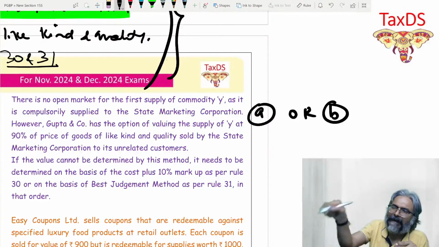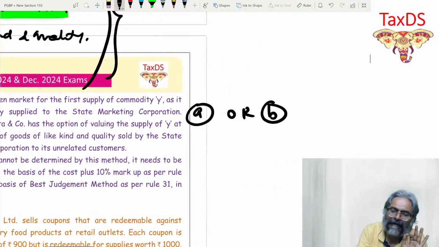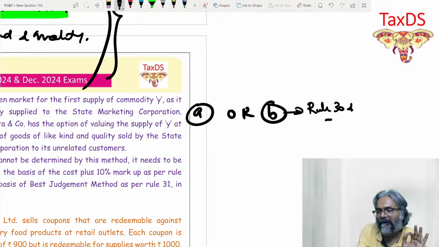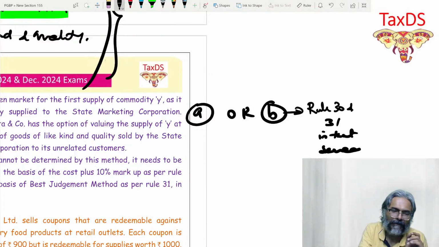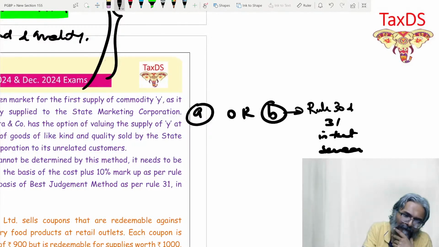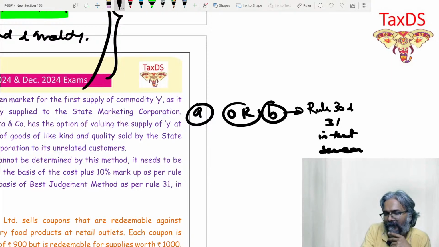B will be referred when A is not there. And B is a standard. What is that B, which is standard? Rule 30 and 31 in that order, in that sequence. That is what B is all about. So then the question is, what is A in that regard? And what is A, students? A is nothing but, truth, in this context. So A or B. A has got 2 propositions, students.